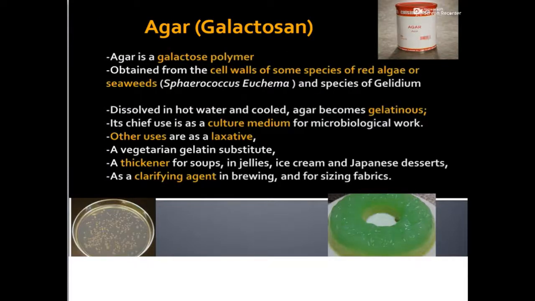The next polysaccharide which we have to talk about is agar. Agar is otherwise known as galactosan, and it is a galactose polymer, and it is obtained from the cell wall of some species of red algae like Gelidium, as well as seaweeds like Sphaerococcus, and it has a property that it will dissolve in hot water, and when it is cooled, the agar becomes gelatinous. It will be powdery in form, and it melts at a temperature above 60 degrees centigrade, and at a temperature below 40 degrees centigrade, it forms a gelatinous mass.